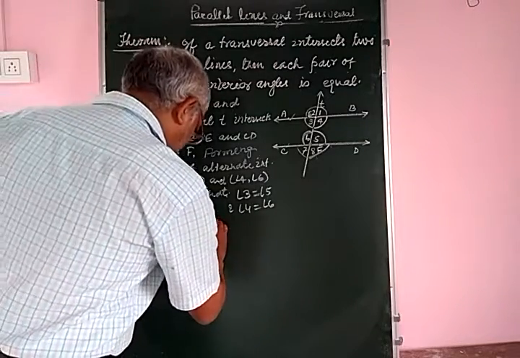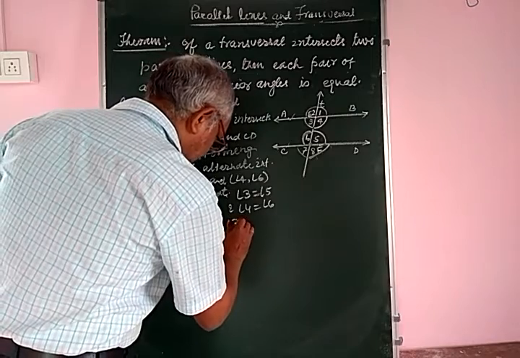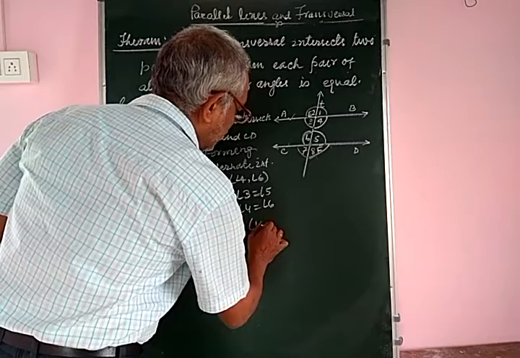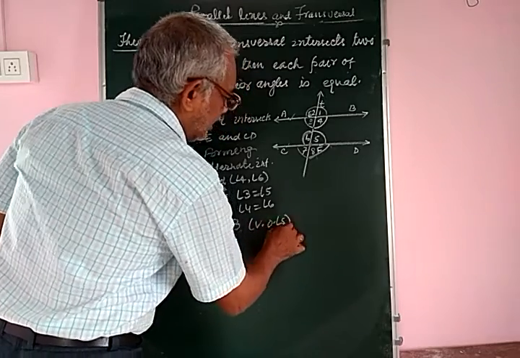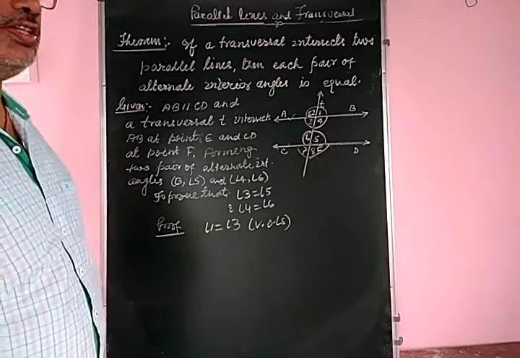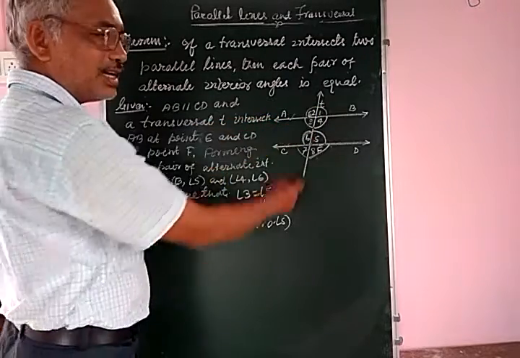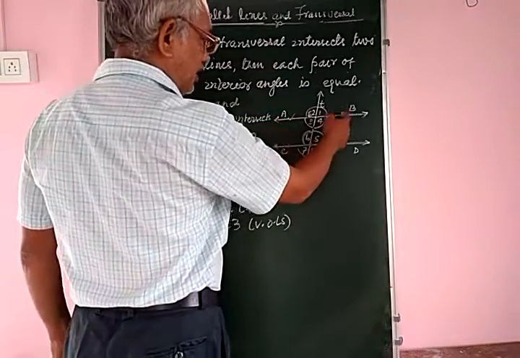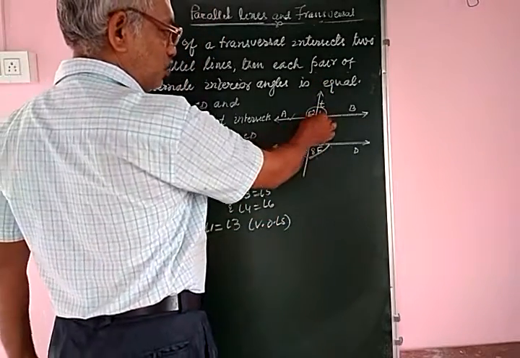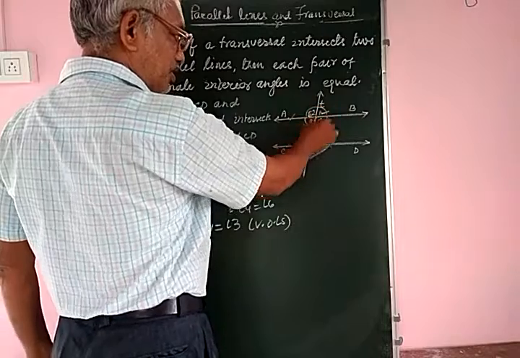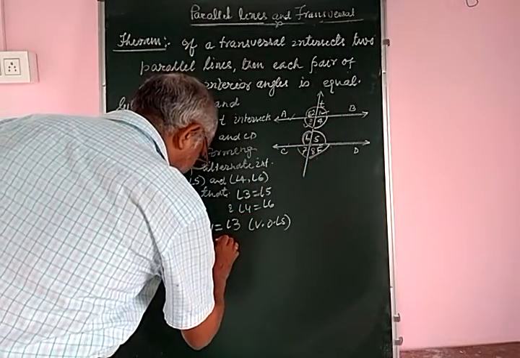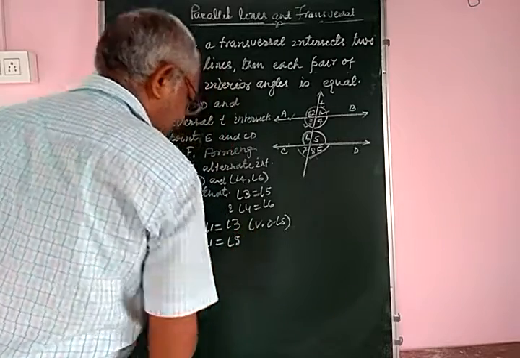Angle 1 is equal to angle 3, vertically opposite angles. If two lines intersect at a point, then vertically opposite angles are equal. Here AB and T are two lines intersecting at point E, therefore angle 1 is equal to angle 3. And angle 1 is equal to angle 5.